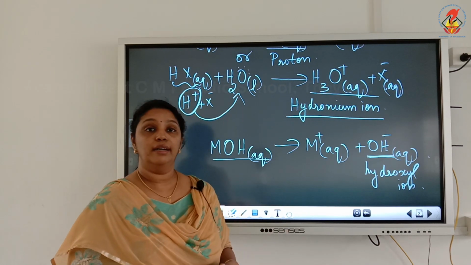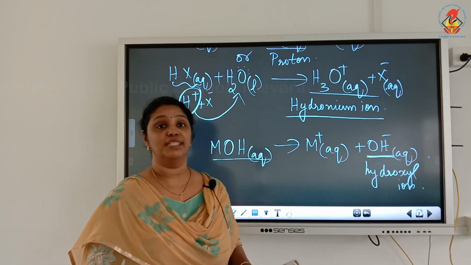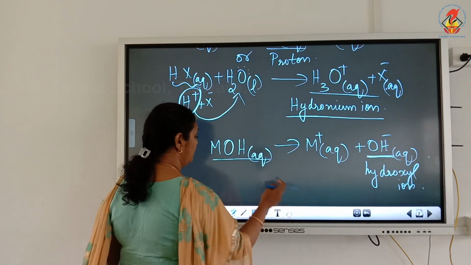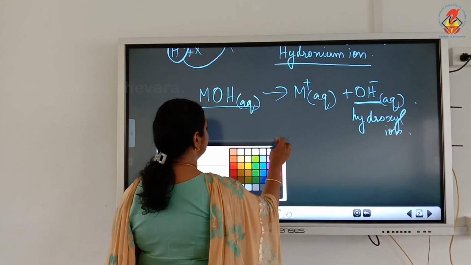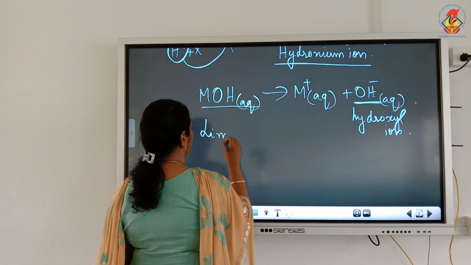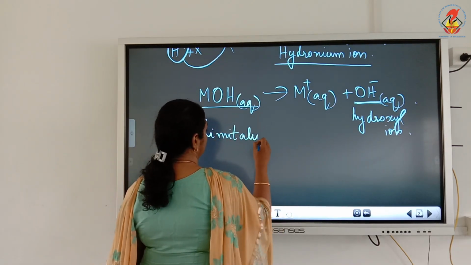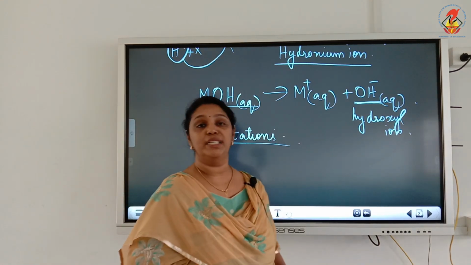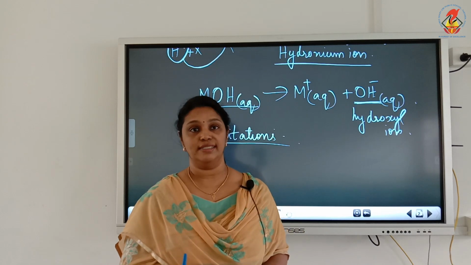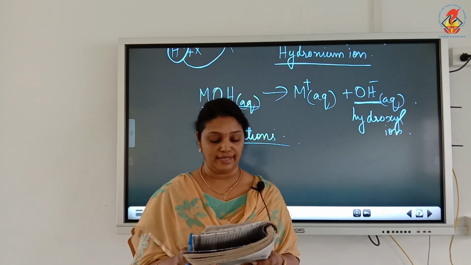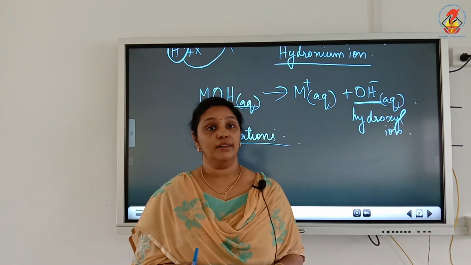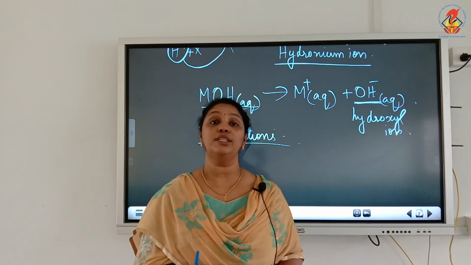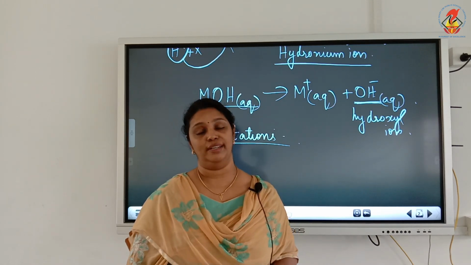Now, what are the limitations of this Arrhenius concept? There are two important limitations. The first limitation is that this concept is applicable only to aqueous solution.